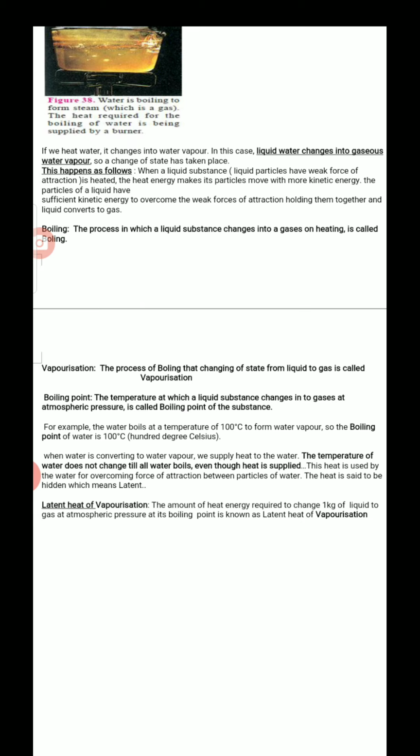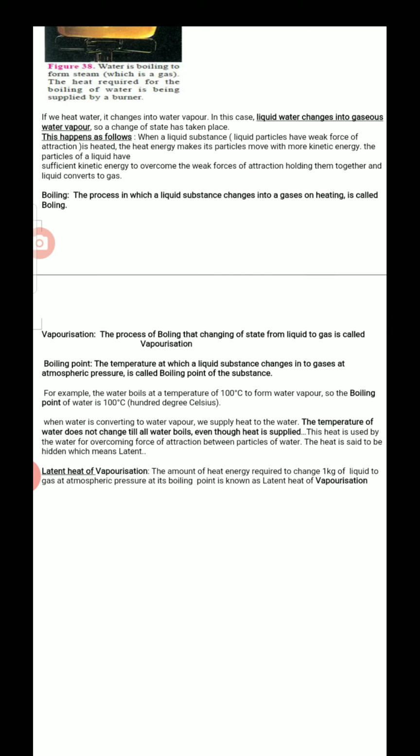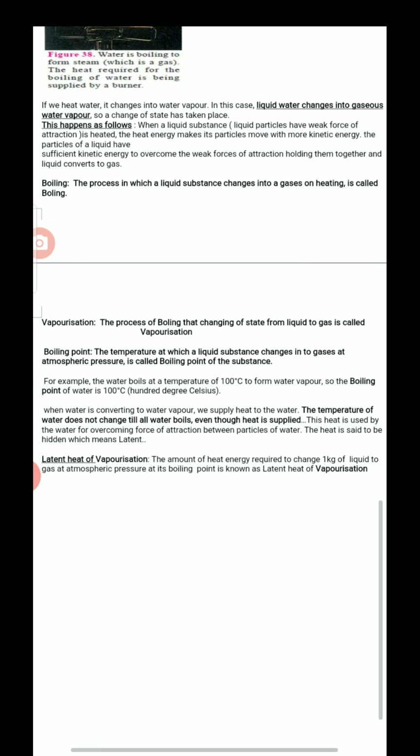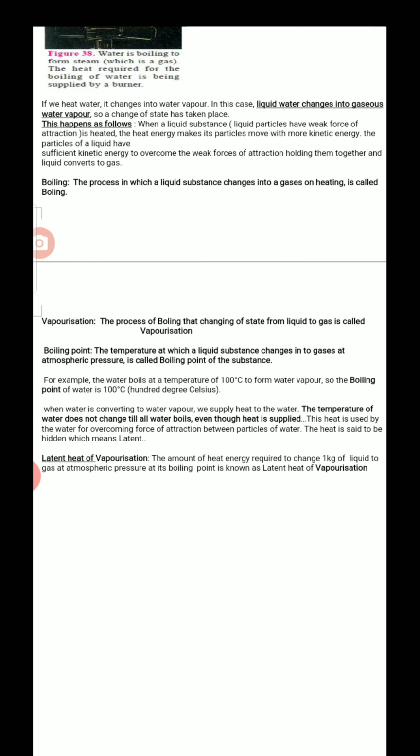Boiling point: the temperature at which a liquid substance converts to gas at atmospheric pressure. It is similar to melting point, with only a slight variation. Melting point means the temperature at which solid converts to liquid, whereas boiling point means the temperature at which liquid converts to gas at atmospheric pressure. It is called the boiling point of that particular substance. Generally, the boiling point of water is 100 degrees. Remember, at 100 degrees Celsius we can see water in the liquid state as well as gas, water vapor. Both can exist at 100 degrees.